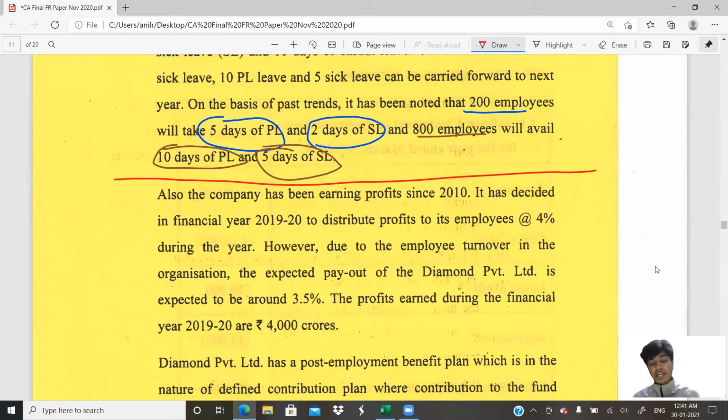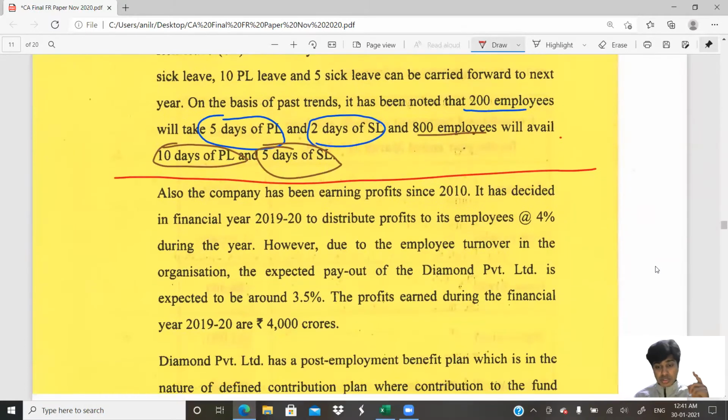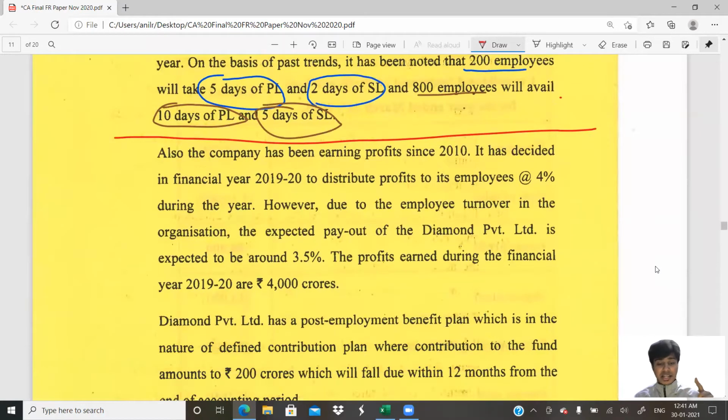Also, the company has been earning profit since 2010. We're in 1920. Yeah, 2010. It has been decided in 1920, that is this year, to distribute profits to its employees at 4% during the year. So they've defined that they'll give 4% to the employees. Okay, fine. Let's go ahead.